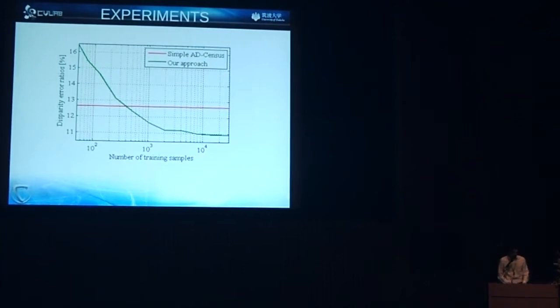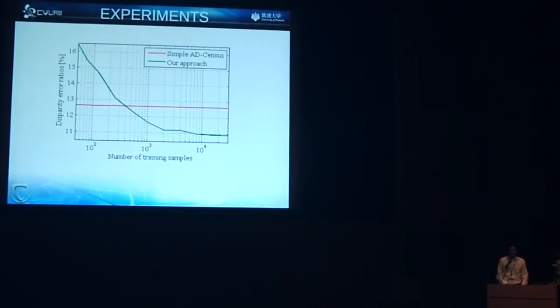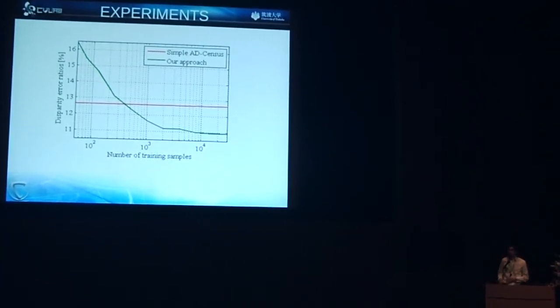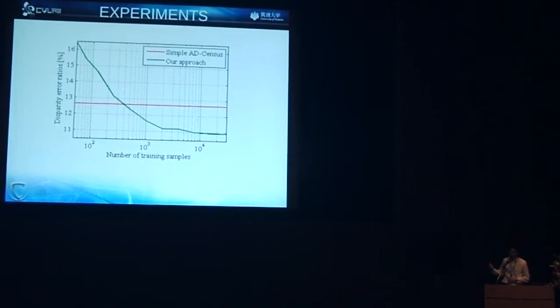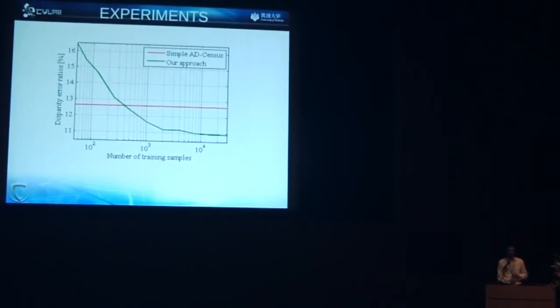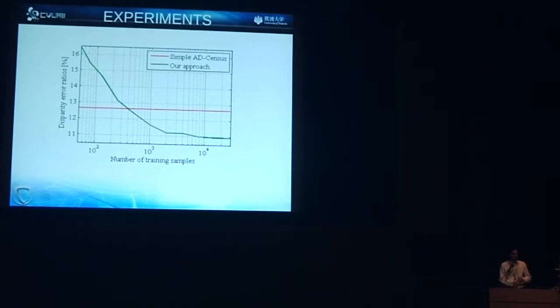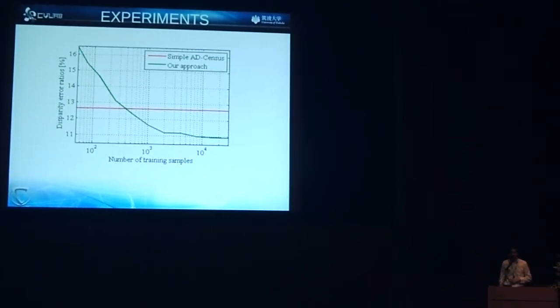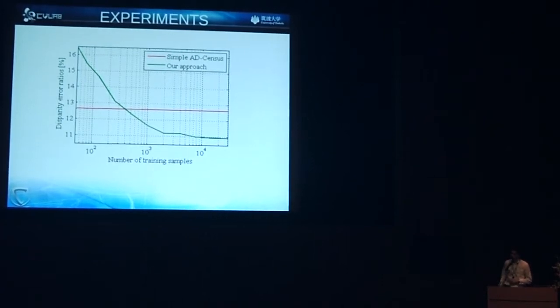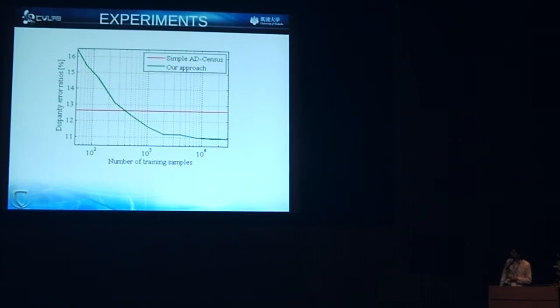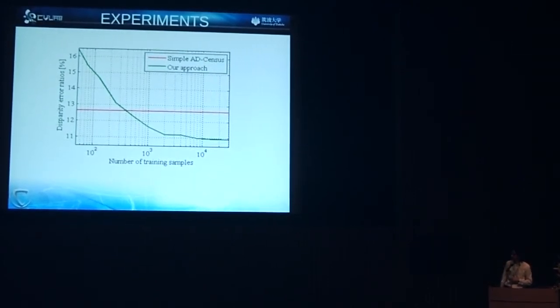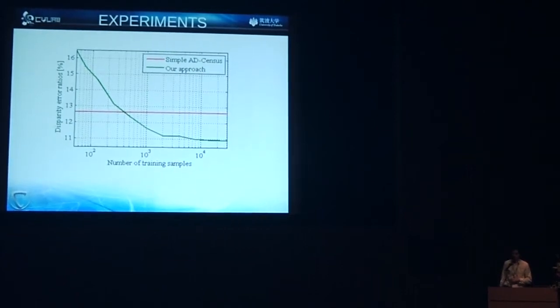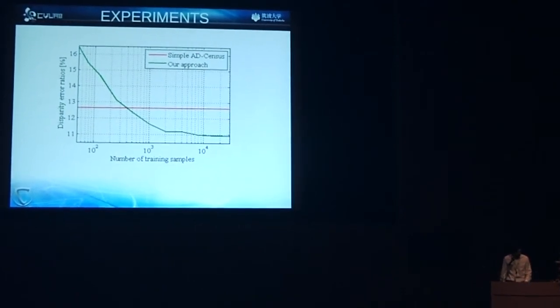So this to me is very interesting. This tells me two things. One is that our approach can actually work. And it tells also that the dataset is good because we are using, remember, computer graphics data, and we are applying it to a real image, and we are getting better results than this simplified method.